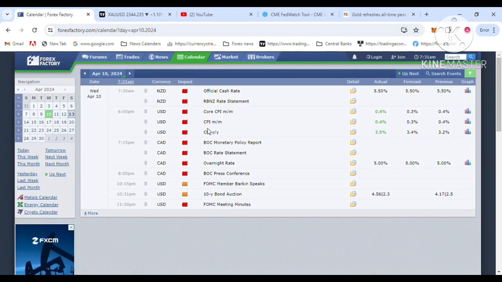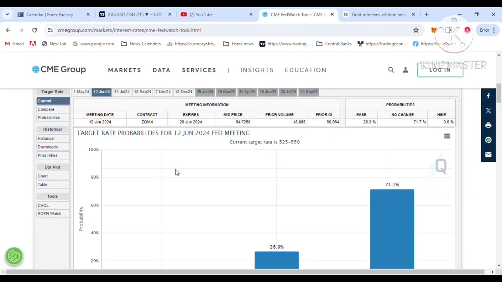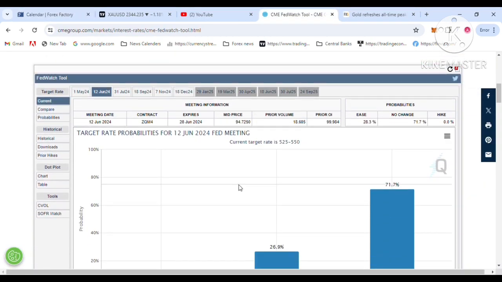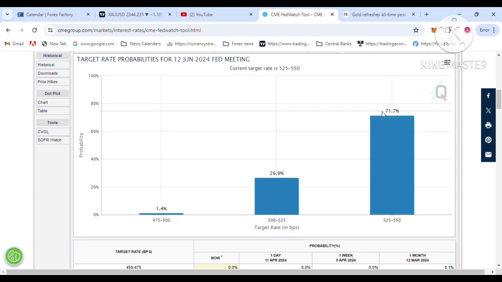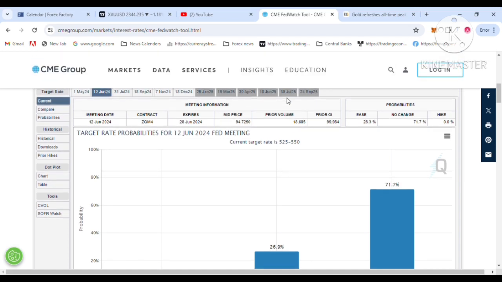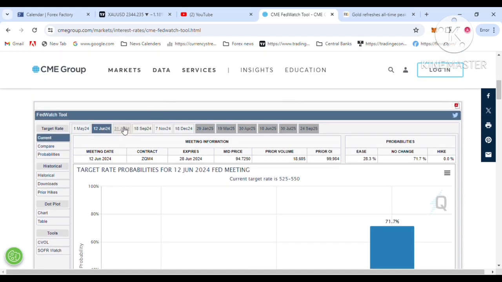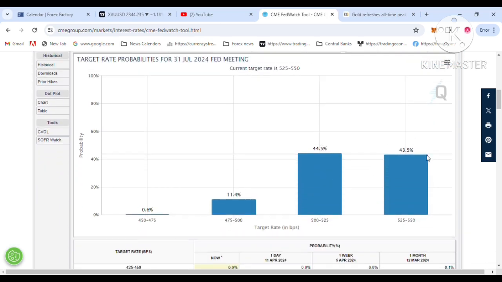Last week's Forex Factory US CPI data report showed an increase from 3.2% to 3.5%. The Fed, the American central bank, has an inflation goal of 2%, but CPI increased to 3.5% last week. On the Fed Watch tool, you can see the June FOMC meeting has a 71% forecast to pause the rate again, and the July FOMC meeting also has a 40% forecast to pause.